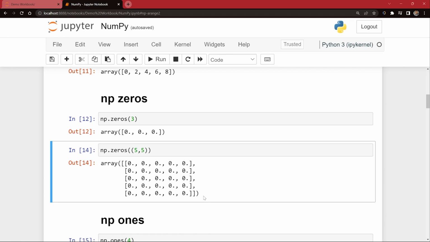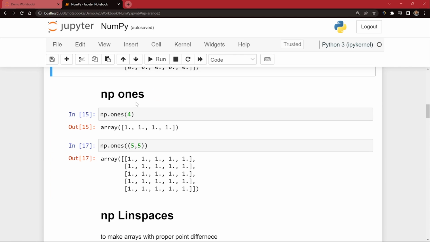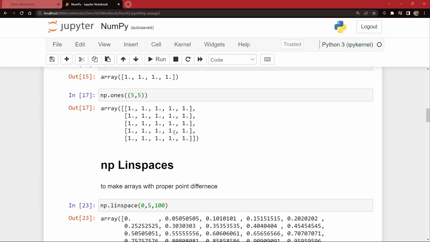It's telling us that it's a two-dimensional array or a matrix in this case. Okay. Next, the same thing you did with zeros, you can also do with ones. So exactly, creating a single-dimensional array or vector in this case of ones, and creating multi-dimensional arrays, or say 2D arrays or matrix in this case, using ones.